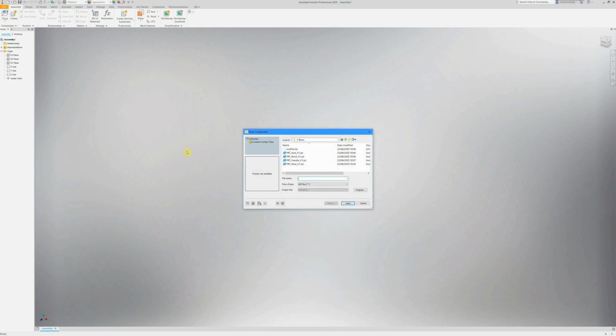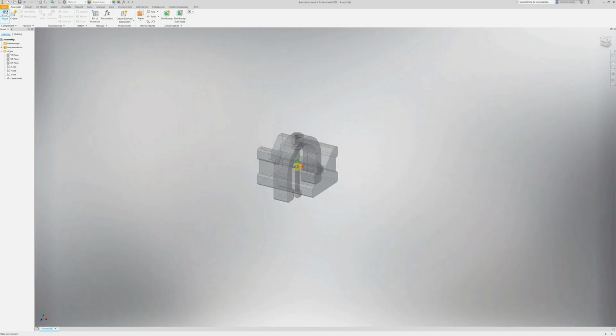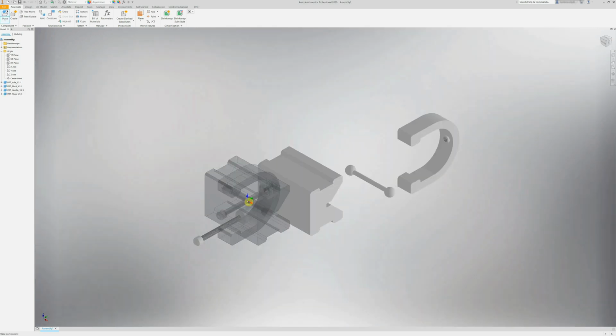I go to place and I'm going to select the four files. And you'll notice I've saved the files as parts with version number, so PRT with a wee version number. It's good for keeping your files nice and organised, and I've got them in their own folder as well. So holding down the shift key, I can select all four items, say open, and just dump them into the assembly. Hit escape, because I only need these four.